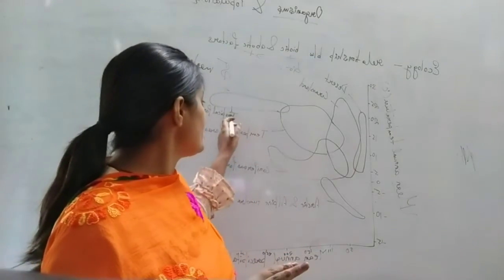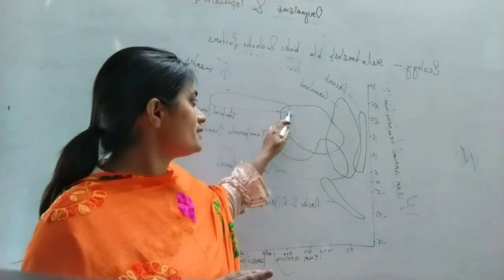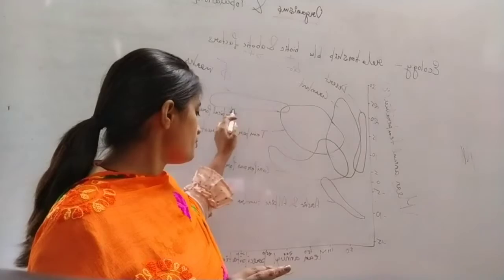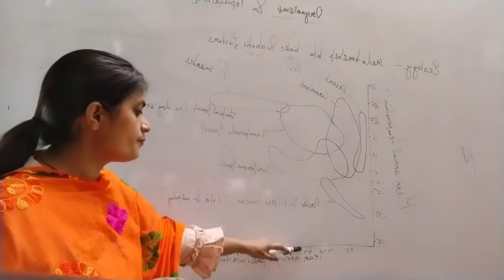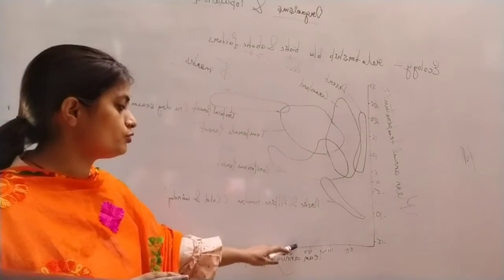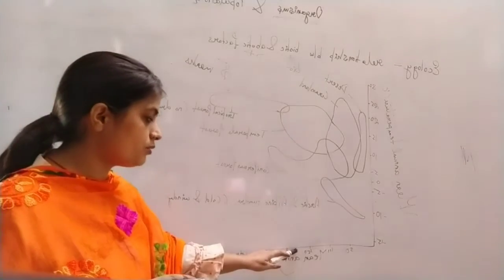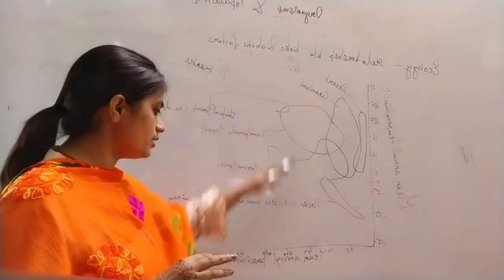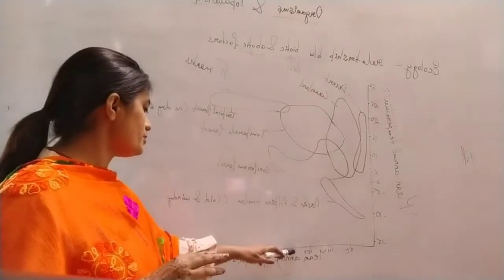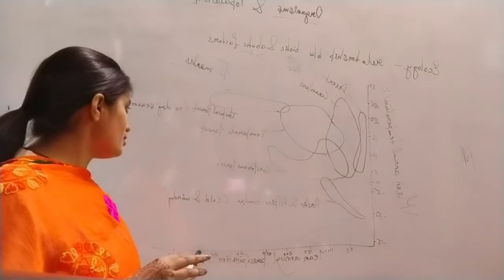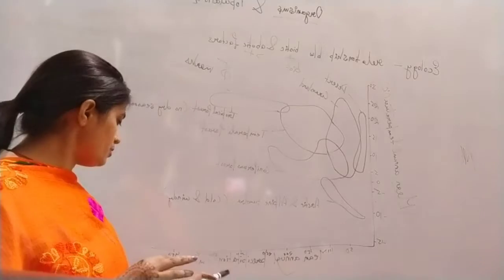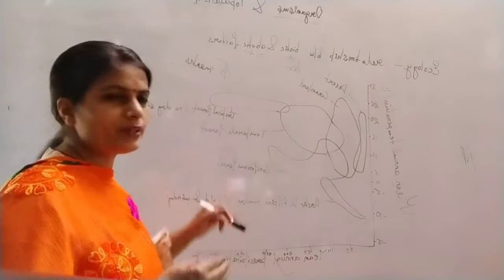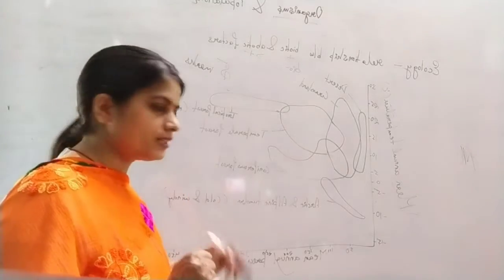In tropical forest, temperature is between 20 to 25 degrees Celsius, and rainfall you can see is between 150 to 200, that means around 180. You can say approximate value, but around this much. Precipitation goes up to around 400 centimeters. This much rainfall it receives. A bit of data may fluctuate, but approximately this much is there.